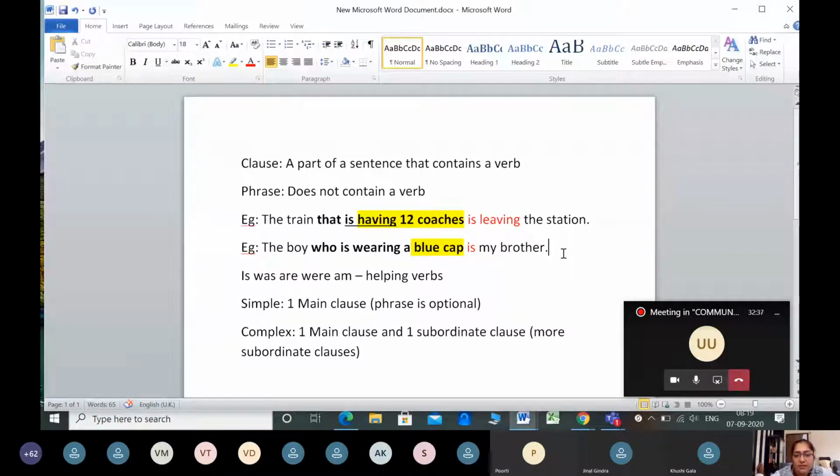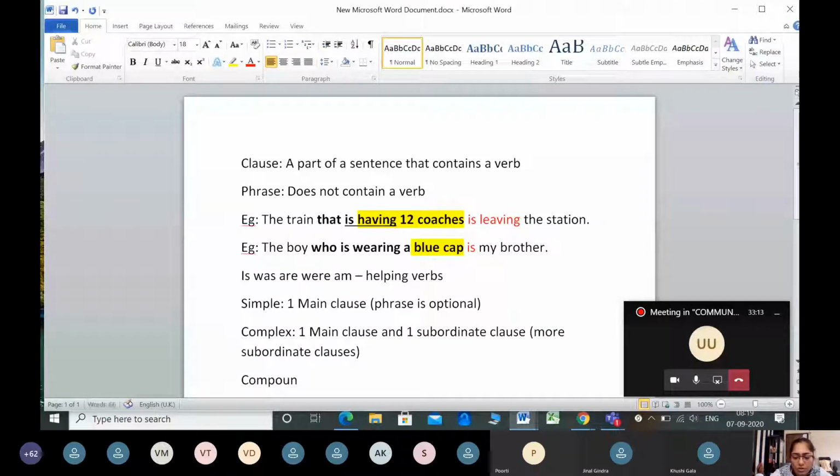Or if I say "The train is leaving the station," it makes complete sense to you because it looks like a complete sentence, and that is why it is a main clause. But if I say, dear students, "that is having 12 coaches," you would want to know what is having 12 coaches and in what context I am talking about these words. Then that is a dependent clause because it does not give complete meaning like a complete sentence. So now we have learned that a complex sentence has one main clause and one subordinate clause.